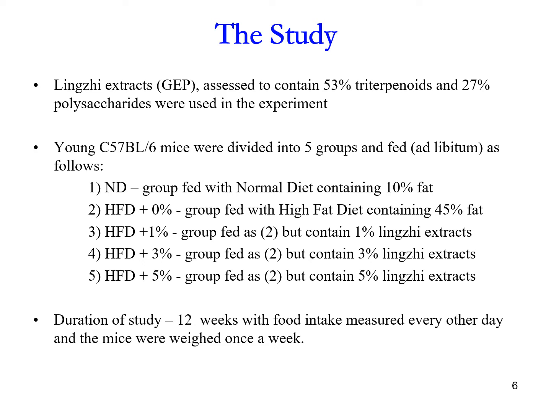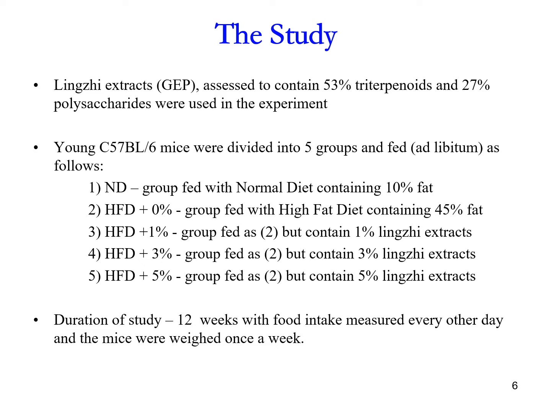So they used normal healthy mice, divided them into 5 groups, and fed them ad libitum. Ad libitum means the food is left there and they can eat as much as they want, not force feeding.